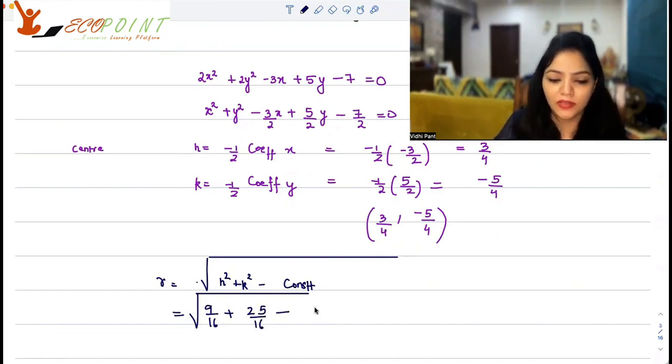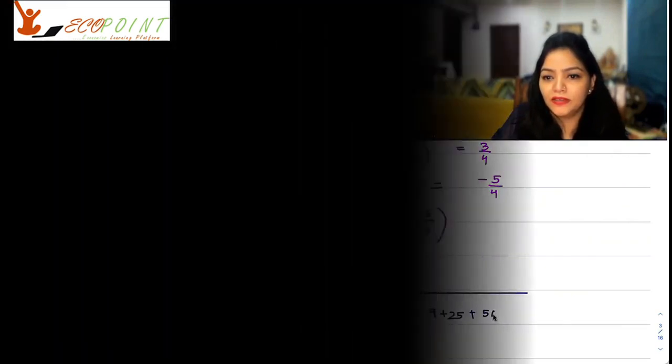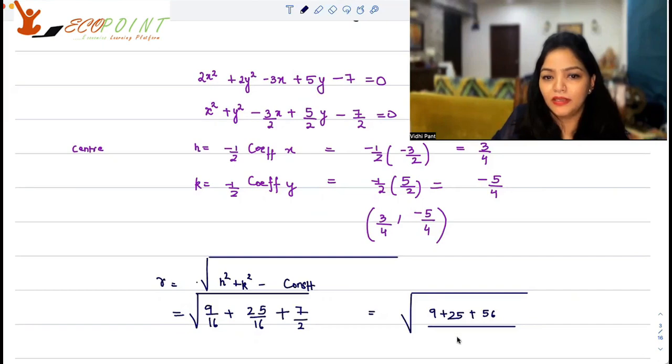Now, what's your constant term? The constant term is minus of 7 by 2. So minus minus plus 7 by 2. You will have to take the LCM, and that's going to give you 9 plus 25 plus 56, 7 multiplied by 8 over 16 here. So 4, of course, can come out. It's going to be 3 root 10 upon 4.